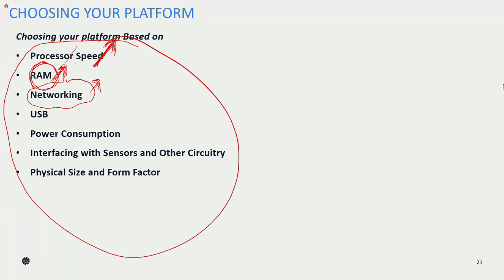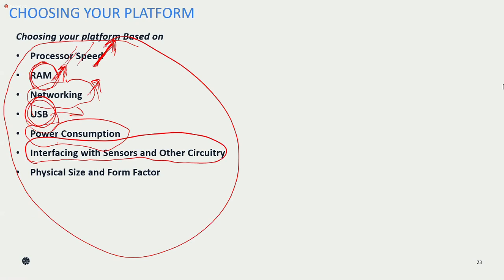We will discuss one by one, but remember these are the outlines. So processor speed, RAM and network, and also you can think about the USB. You need to choose your platform based on these things, like power consumption is another parameter which you need to think about, and also interfacing with the sensor and other circuitry.